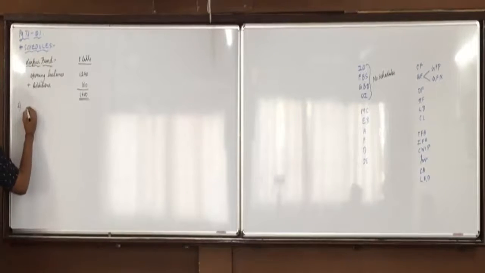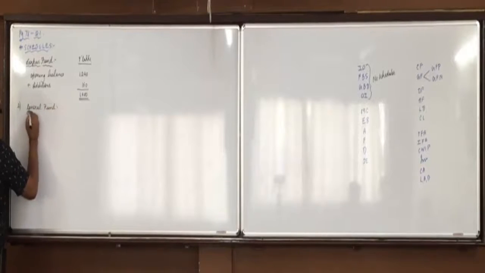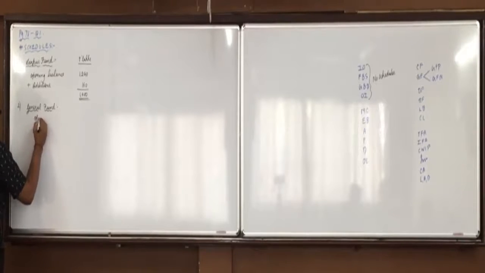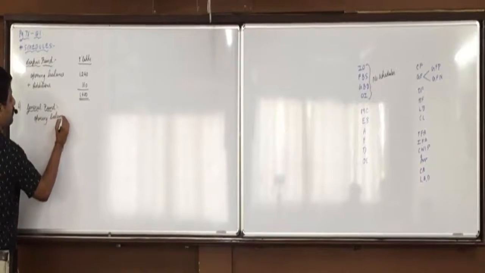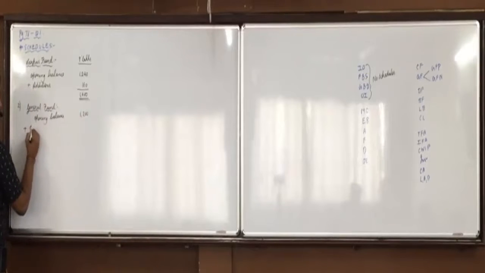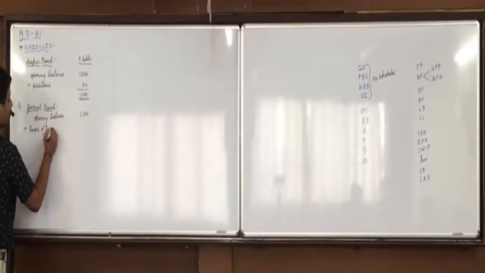Yes, after corpus fund we have general fund. General fund you can see is given at the end as 1200, opening balance. Now be attentive in general fund, we always have to add excess of income over expenditure.